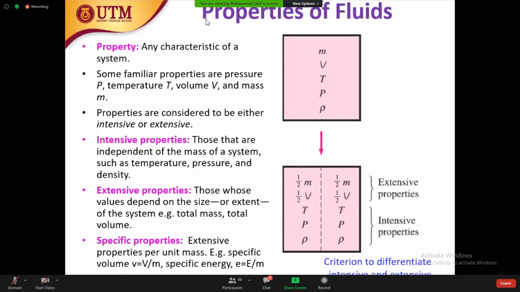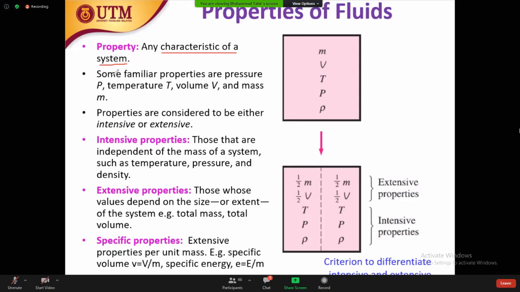Okay, so how can we define a property? A property is any characteristic of a system. Remember, before this we discussed the system. A system has a closed boundary and has the surroundings. So the characteristics of that system are the properties of the fluid. Of course, inside the system there may be a fluid, because we are talking about fluids. Actually, the system can be anything, not only a fluid, but because we are talking about the properties of the fluid, in this case we can say the characteristics of a system that has a fluid.